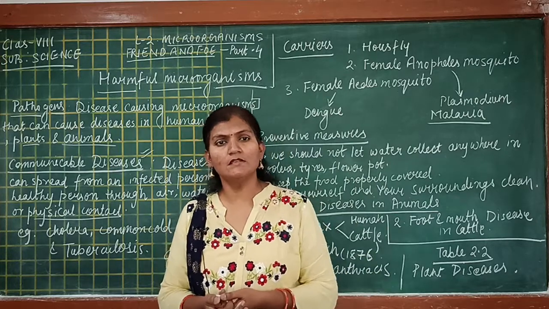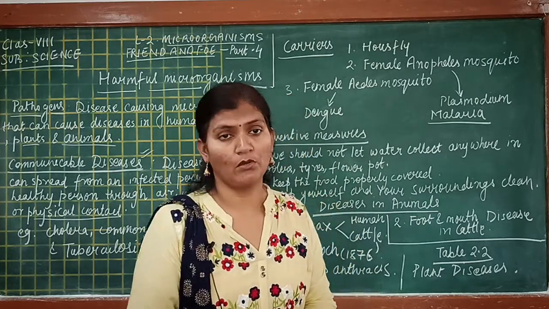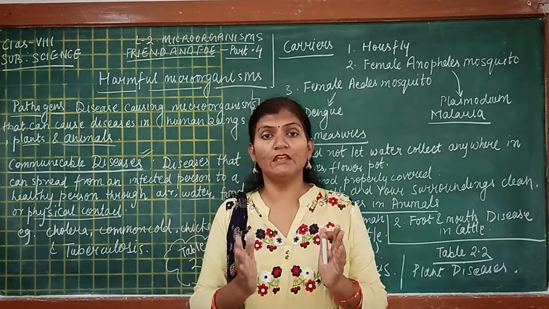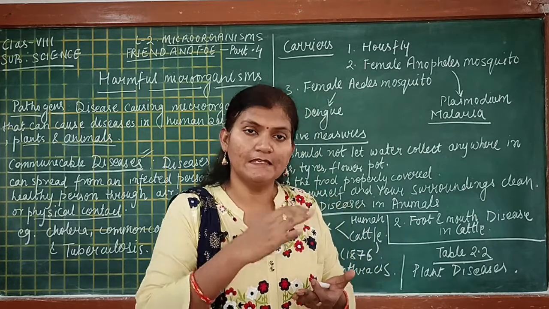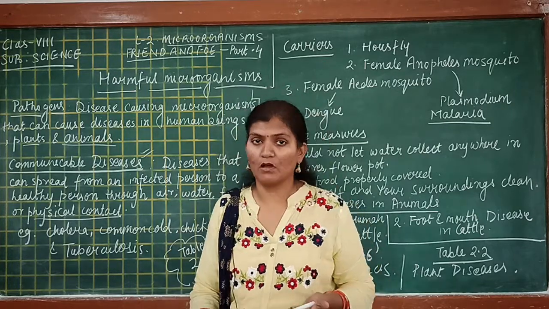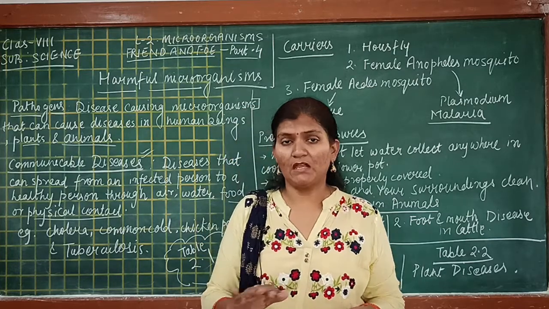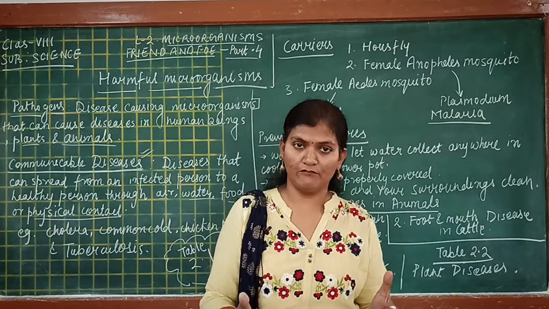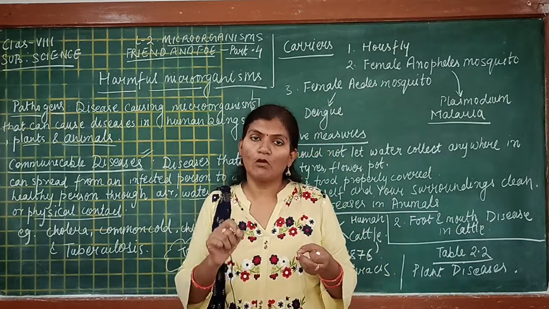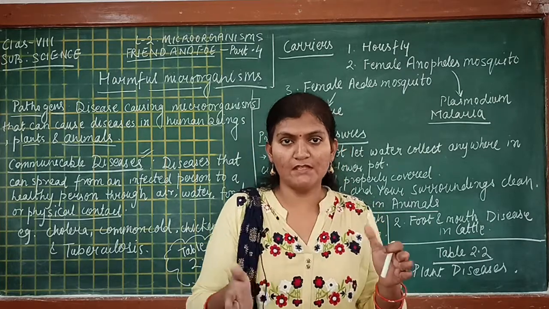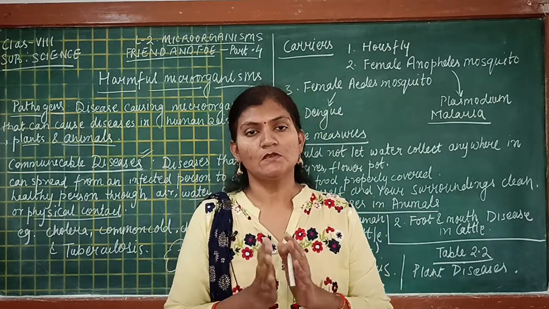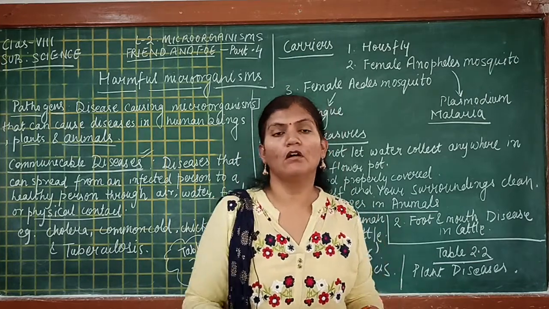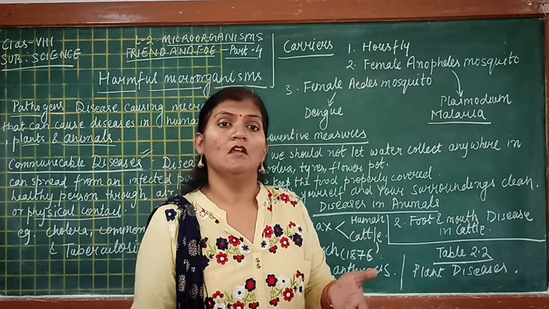And the third one is yellow vein mosaic of bhindi or okra, where you can easily find the veins on the leaf, because the entire leaf of bhindi, okra or lady's finger becomes yellow, and the yellow-green patches you can easily see on its leaf. So the vein is clearly visible because around the veins there is yellow color. So you can easily point out whether the lady's finger, okra or bhindi is being attacked by the pathogen.